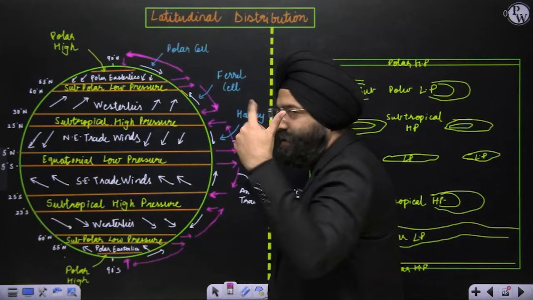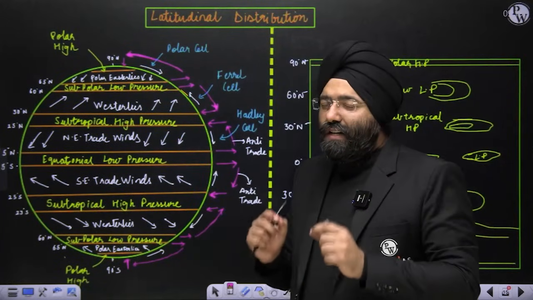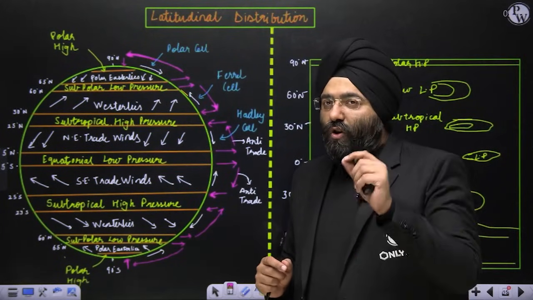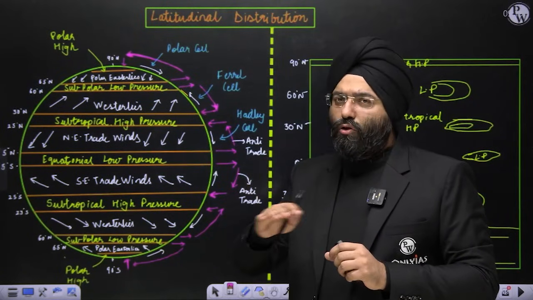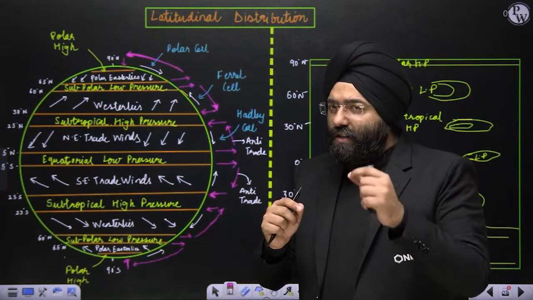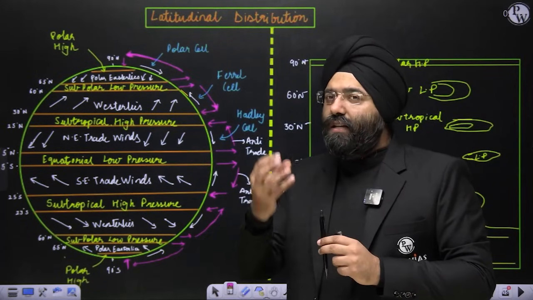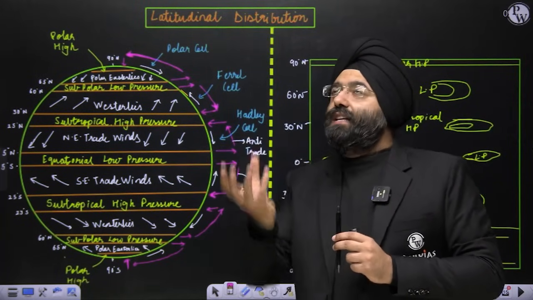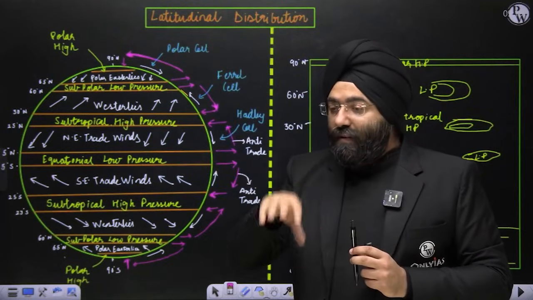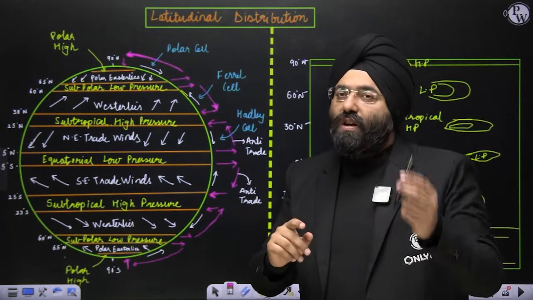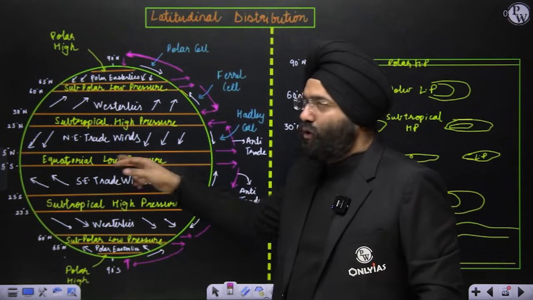Now let us revise it again. Equatorial low pressure is created because of the thermal impact. Thermal impact means it is receiving sun rays throughout the year, and that is why the temperature is high, and high temperature means the air over here will rise vertically upward. If it is rising vertically upward, what is happening? Low pressure is being created. So this is why it is equatorial low pressure.